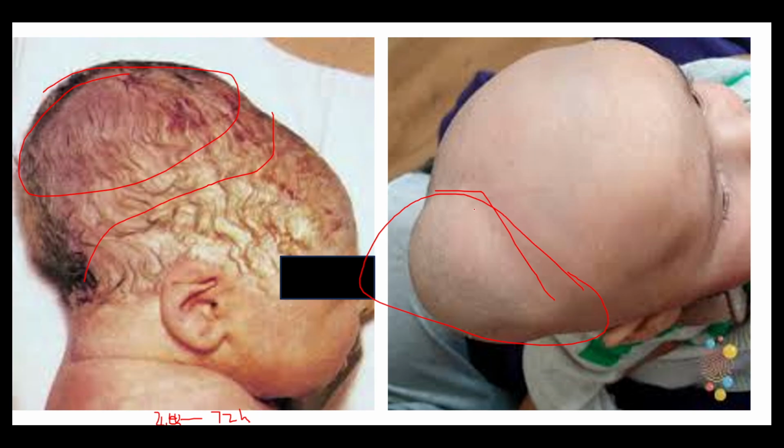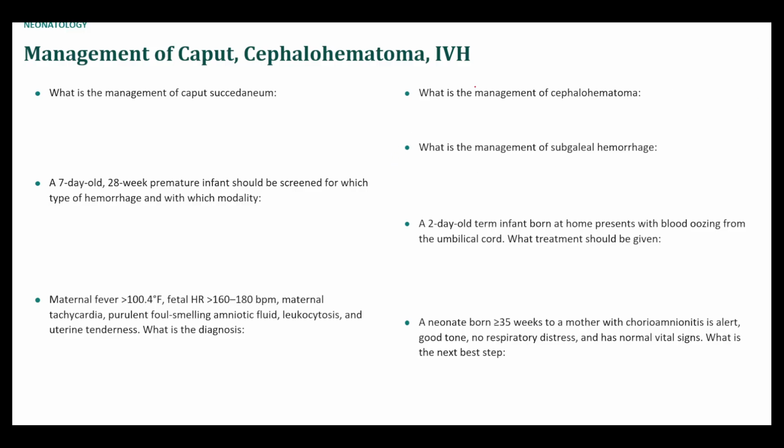They might have jaundice just because of the breakdown of a large amount of blood within the swelling. You distinguish it from subgaleal hemorrhage because it will not have the fluid wave, and it's also not life-threatening. Okay, management. Caput succedaneum is benign, just wait for 2 to 3 days.